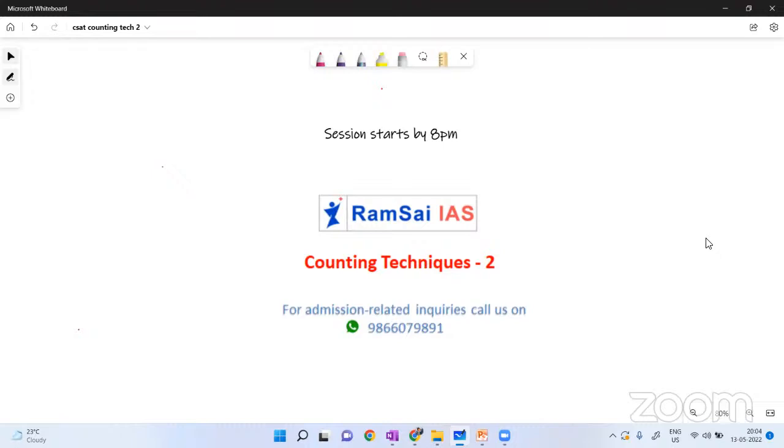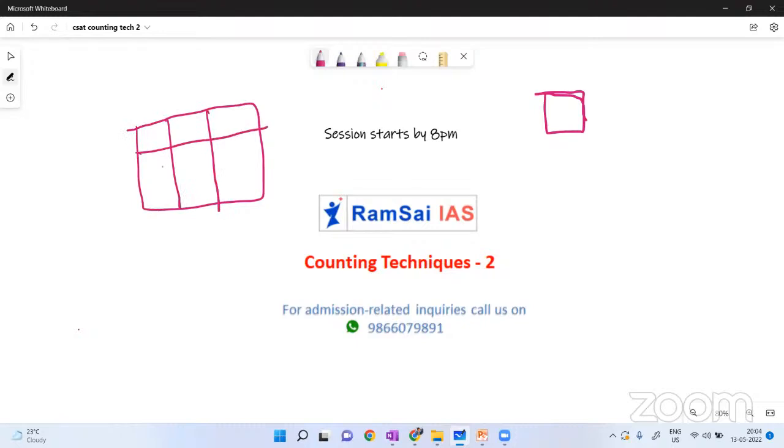Okay guys, let's start with the session now. Counting techniques. What is counting techniques? Yesterday I told you, but there were no people as there was no live streaming. See, this is one square, just imagine. Left side I'm drawing. This is a square. This is the diagram. Tell me how many squares we have in this diagram.